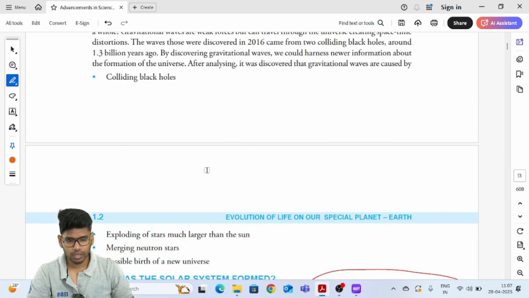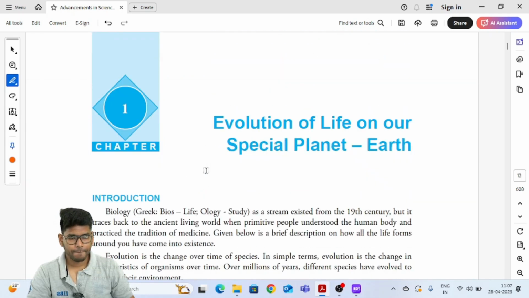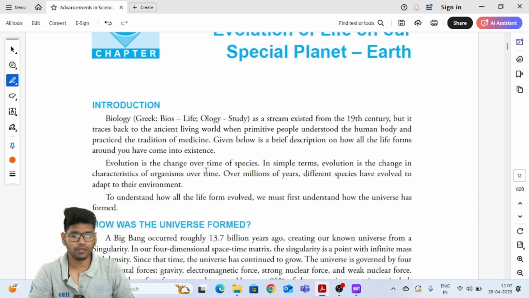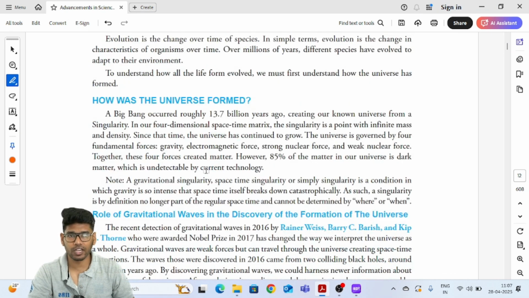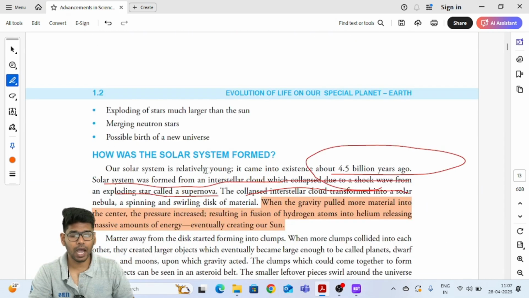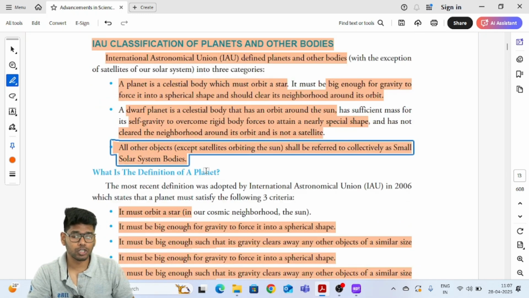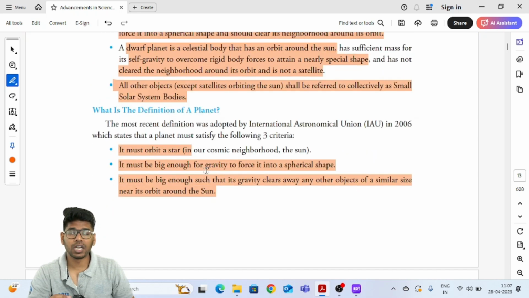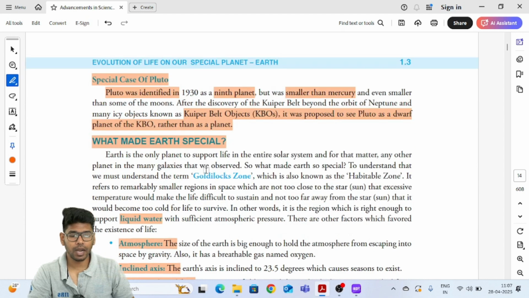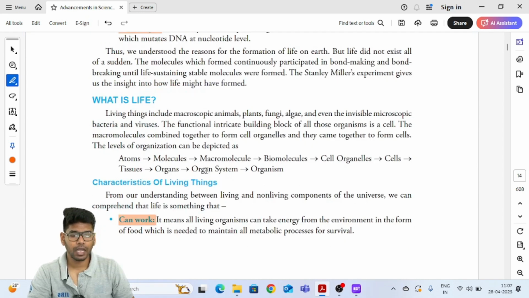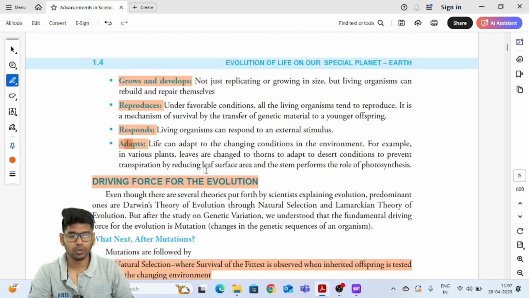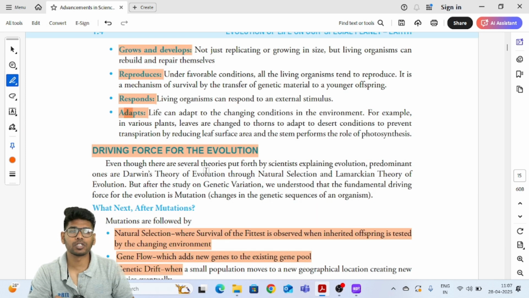So the evolution of life on the special planet Earth, right? We have discussed how the universe has formed, the Big Bang theory, and how the solar system has formed, and what constitutes a planet, and what is the definition of a planet, and what made Earth special, and what is life, and what are the driving forces of evolution.